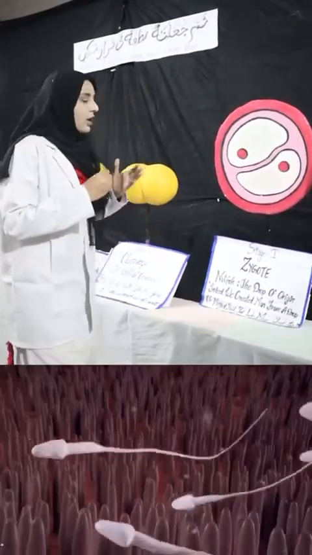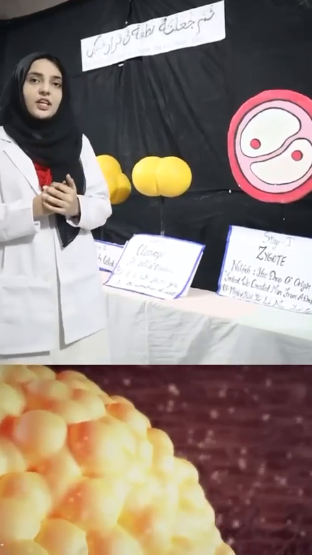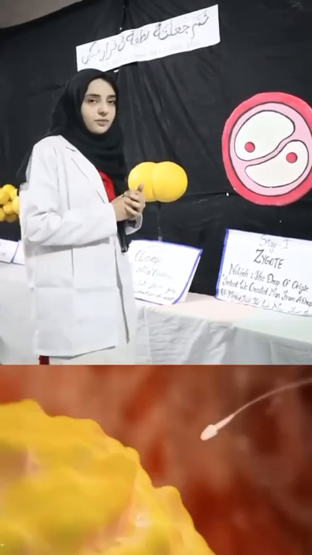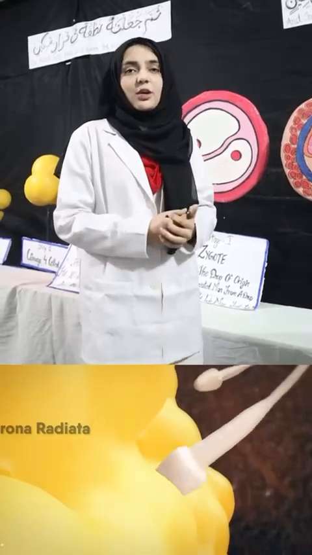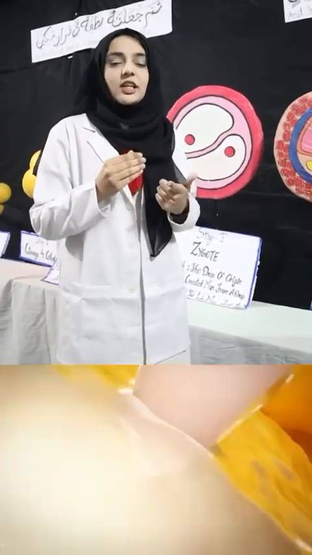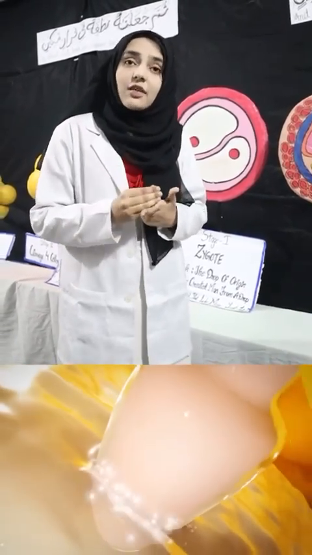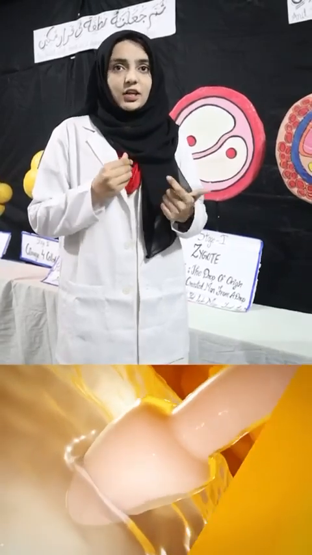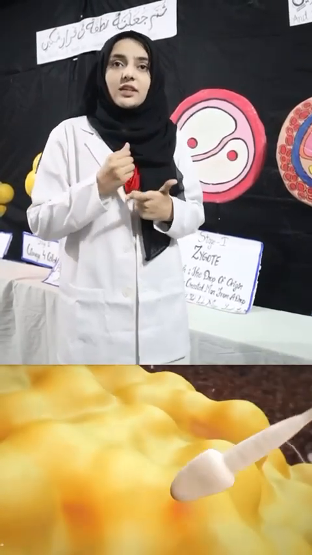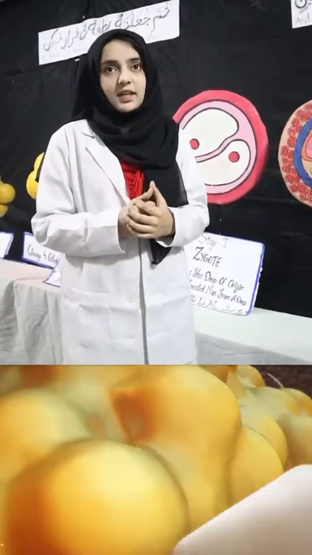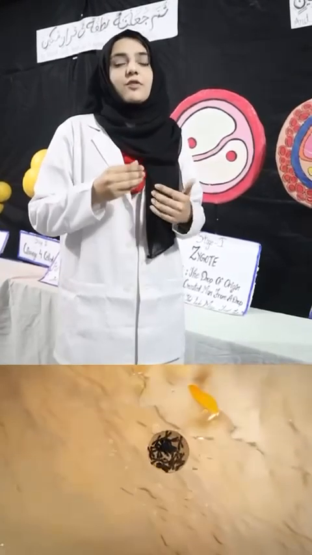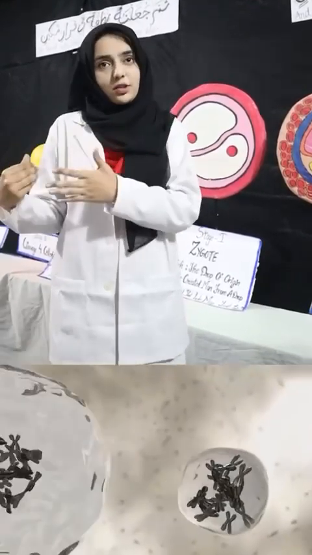And then the zygote differentiates with the cleavage. The cleavage is the process in which the cell divides without growing in volume and converts into a morula. Morula is the stage which contains 16 cells, and the morula differentiates further and divides into a blastula.